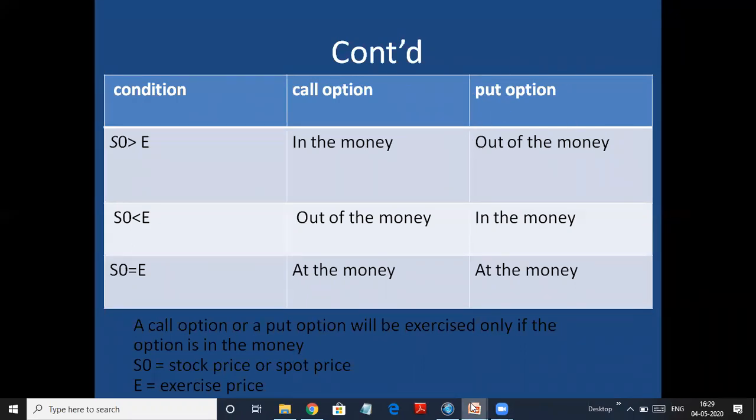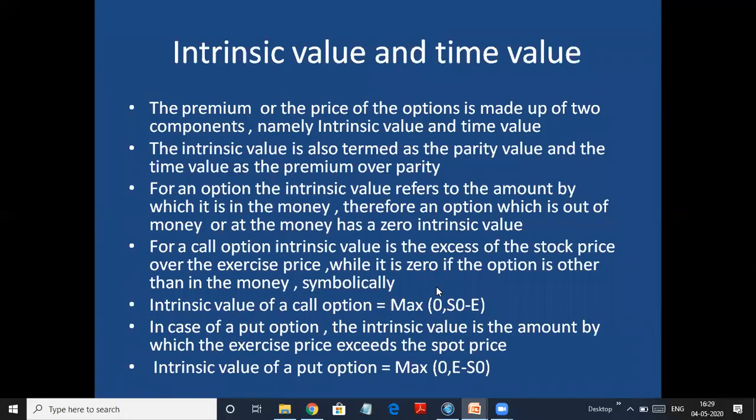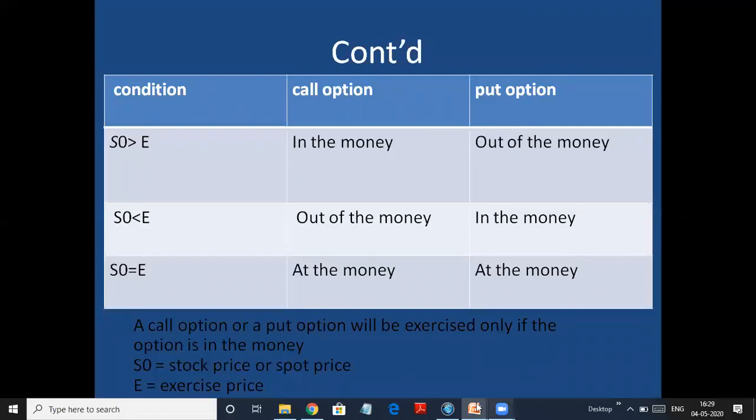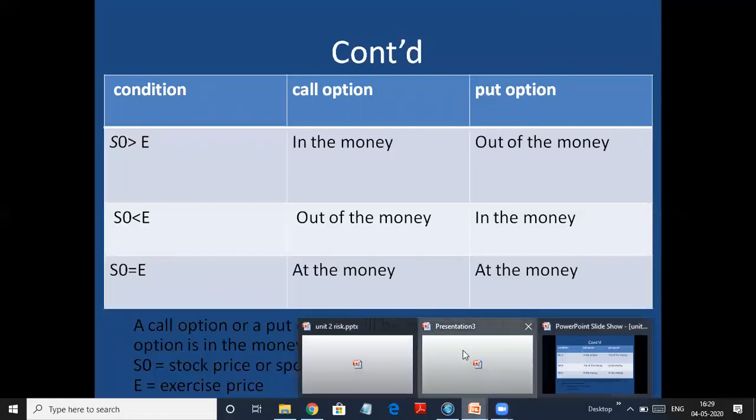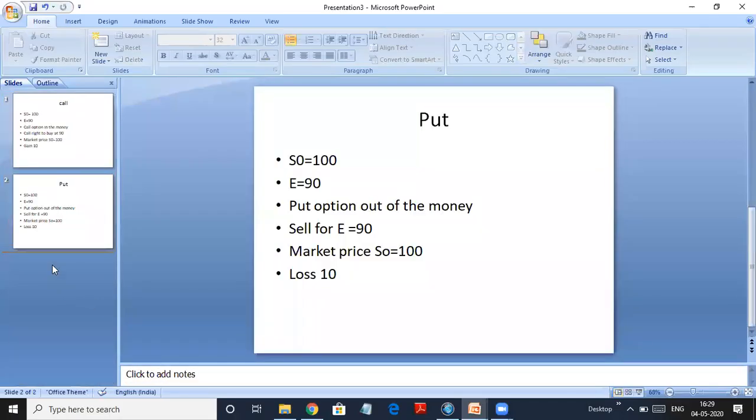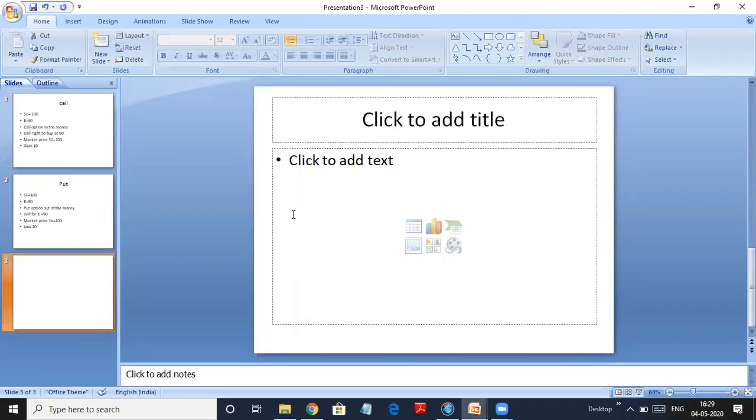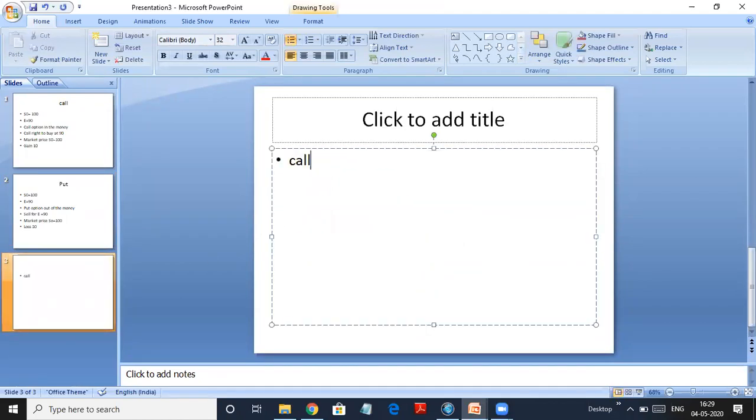Let's understand one more simple thing. That's the formula also. I will write it here for you. For a call option, you basically do S naught minus E. That means spot price minus exercise price. But if it is a put option, you do E minus S naught.